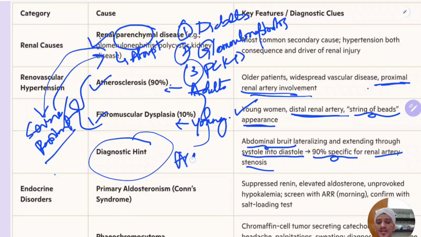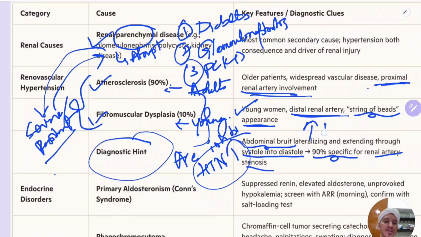If you give an ACE inhibitor, the hypertension will increase, the BP will increase. Instead of falling, the BP will increase in these renovascular patients. So this is a very important point, very important clue. So if you prescribe an ACE inhibitor or ARB, and if the BP is increasing, then you should suspect there might be some renovascular cause.